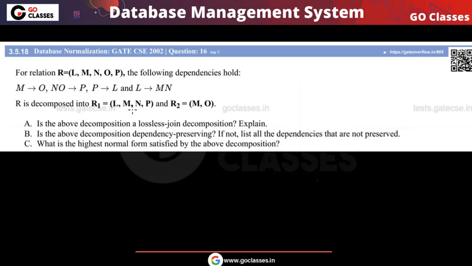And the decomposition is given to you. This relation is decomposed into two sub-relations. So this is a binary decomposition, you can notice. And the question is asking whether this decomposition is lossless or lossy, dependency preserving or not, and what is the highest normal form of this decomposition. So let's see one by one.